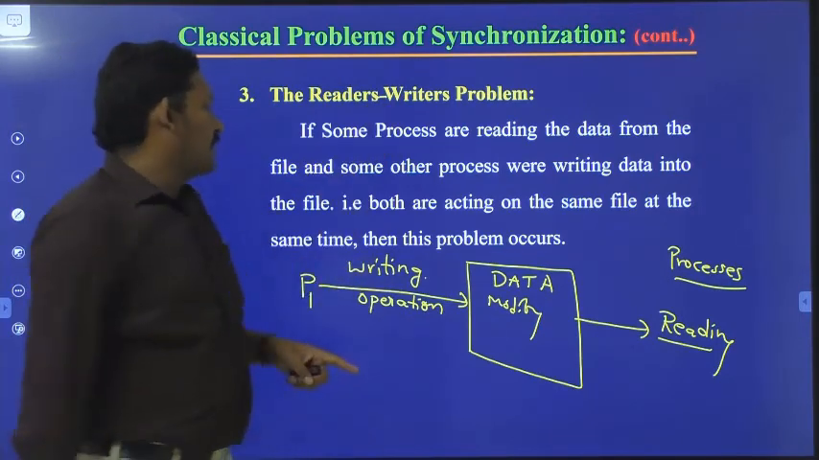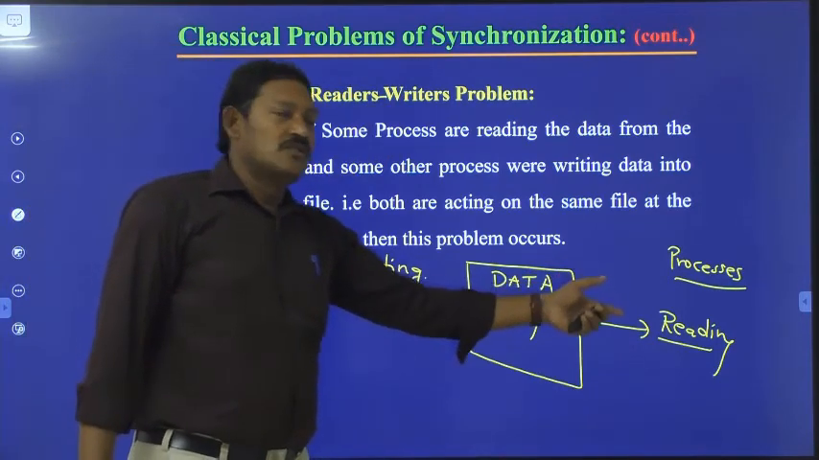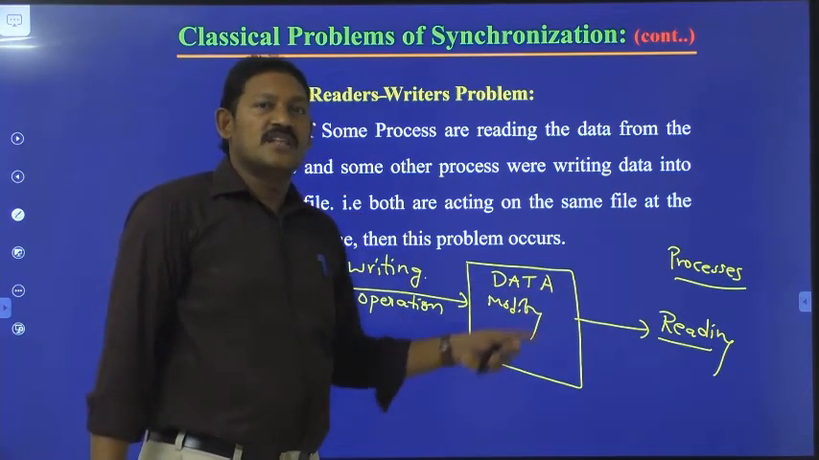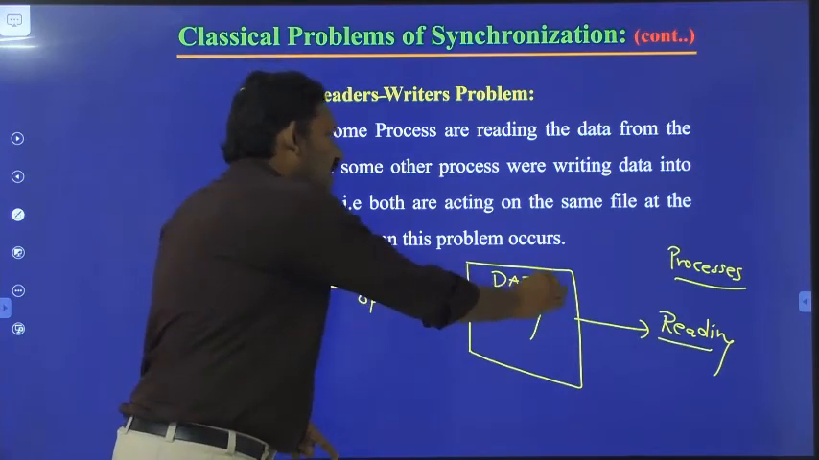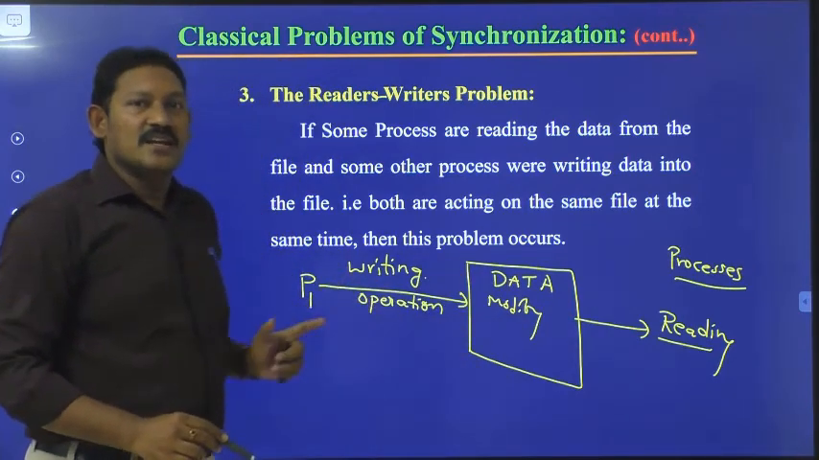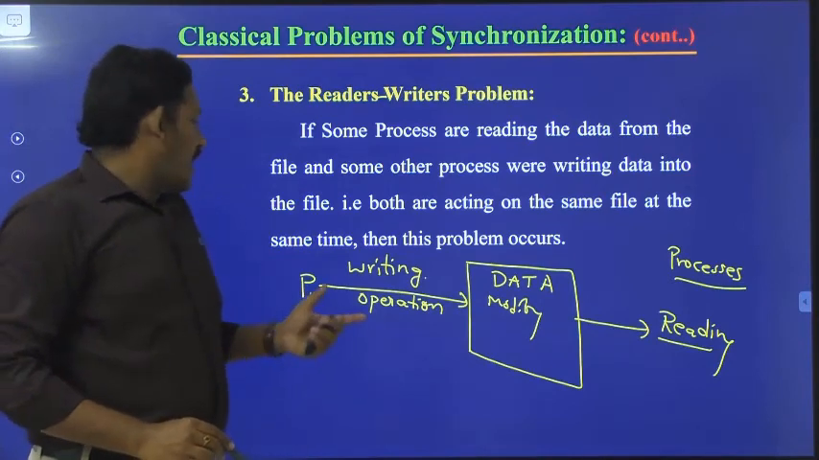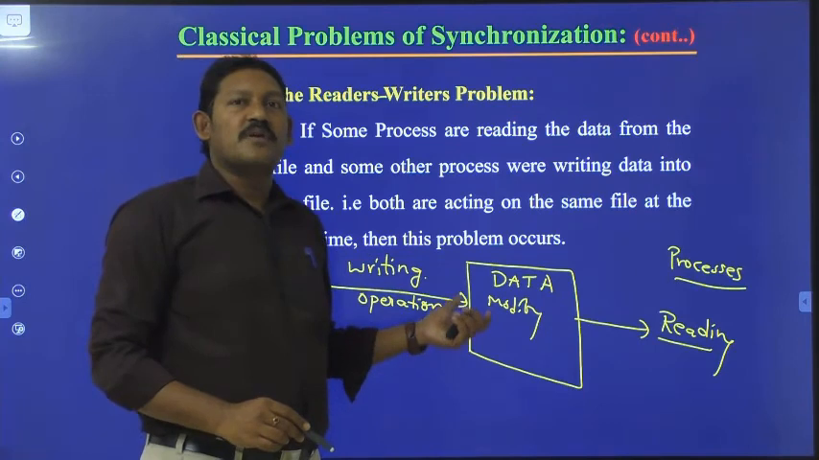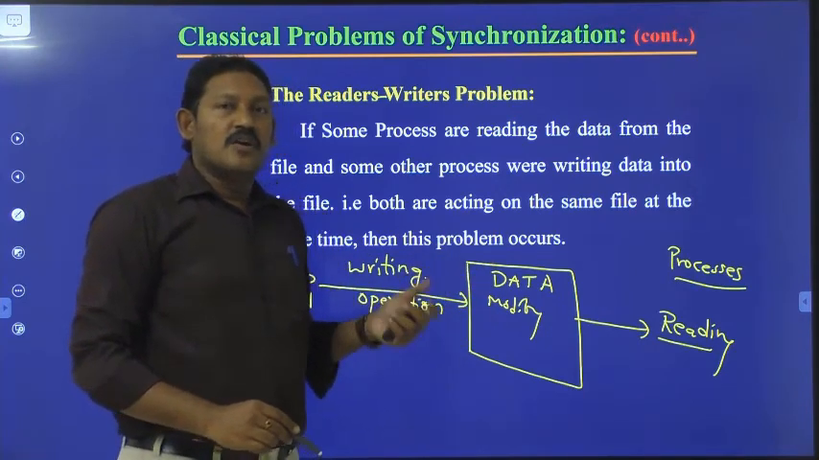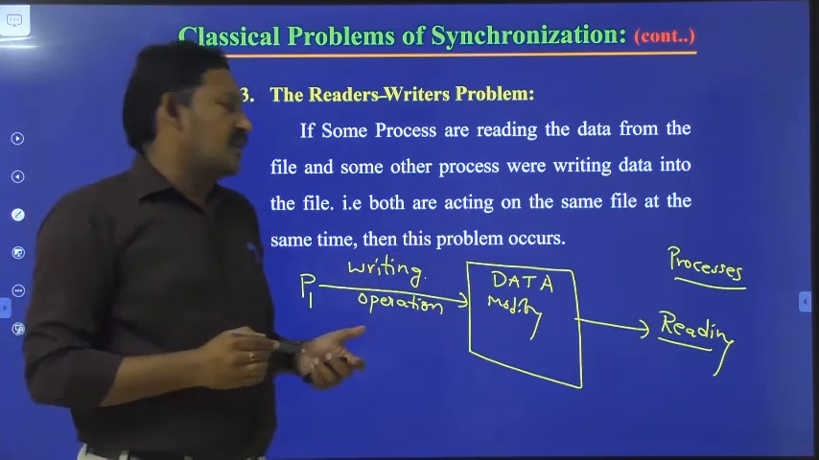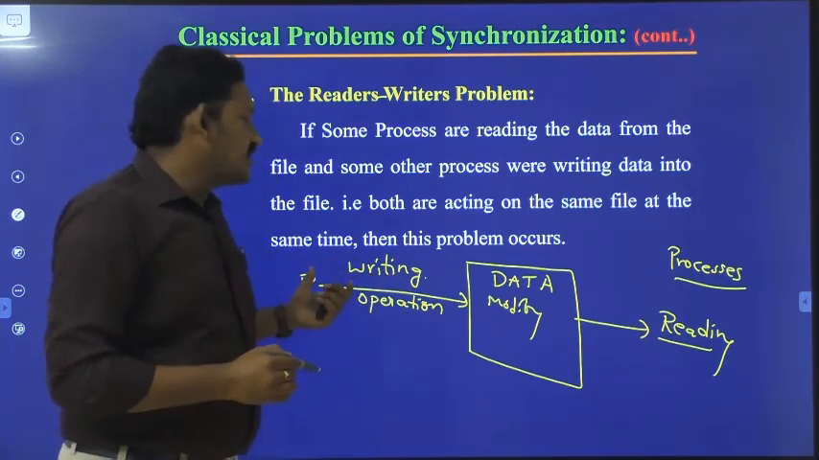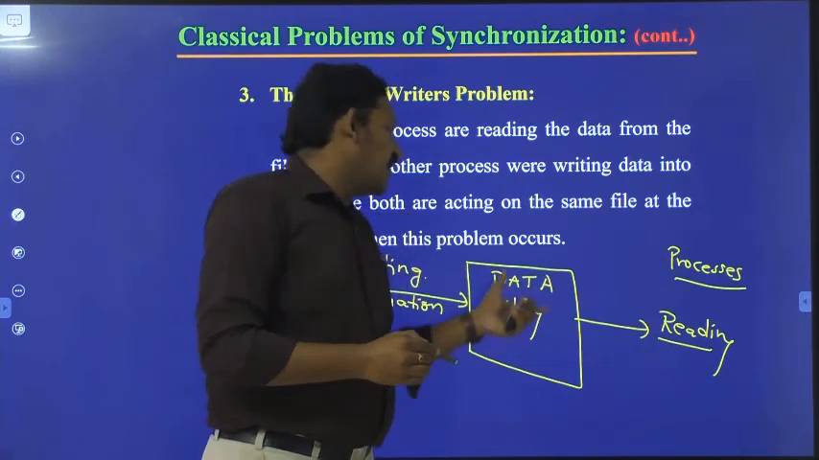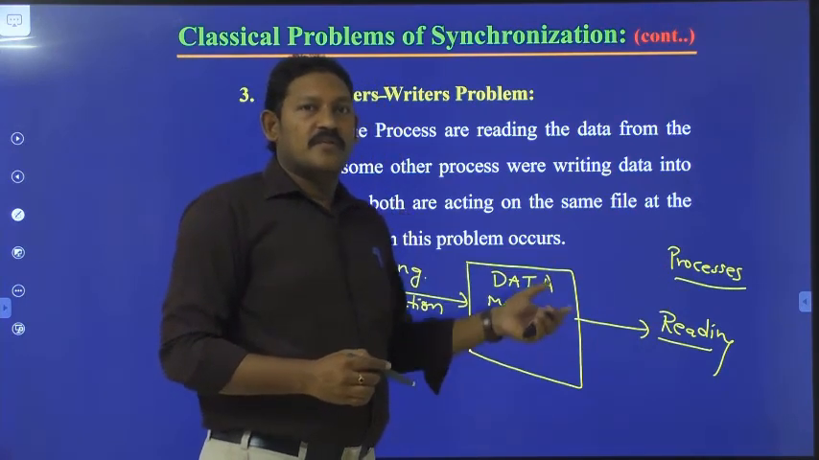So in order to perform the read operation, they have to wait until all the processes finish their writing operation. And the processes which are performing write operations should not perform all the write operations at a time. They have to perform the write operations one after the other. After all the processes finish their writing operation, then these processes have to start the read operation.